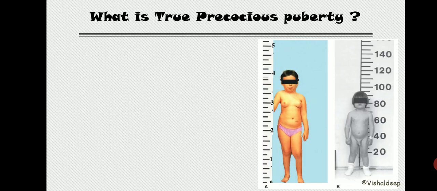So two things must be present to fulfill the definition of true precocious puberty. One is that gametogenesis is there. Second is that secondary sexual characters are there. This is the difference between true and pseudo precocious puberty that we will discuss later.